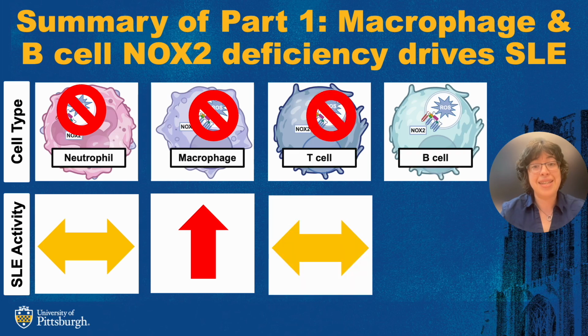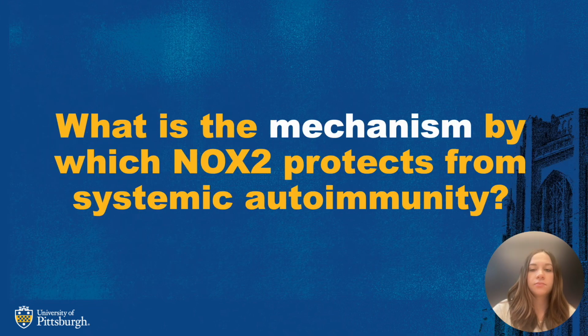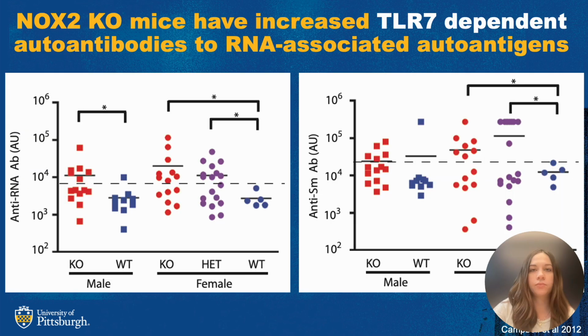NOX2 deficiency in the T cell compartment has no impact on disease. Surprisingly, the absence of NOX2 in the B cell drove rampant lupus nephritis, nearly recapitulating what we see in the global knockouts. After making these interesting discoveries, we next wanted to know what is the mechanism by which NOX2 protects from systemic autoimmunity.